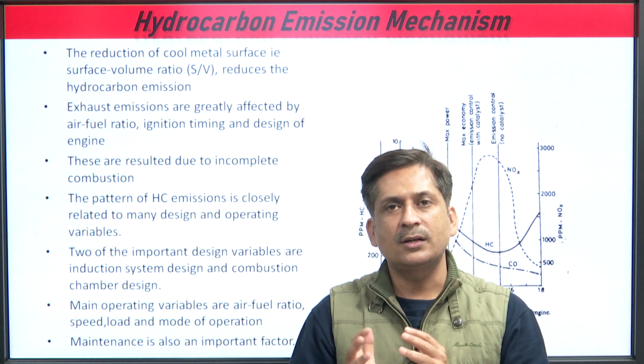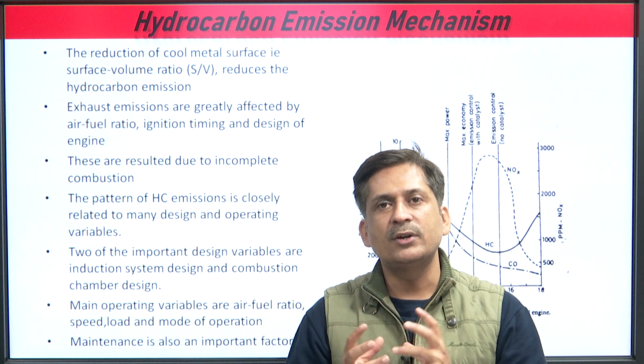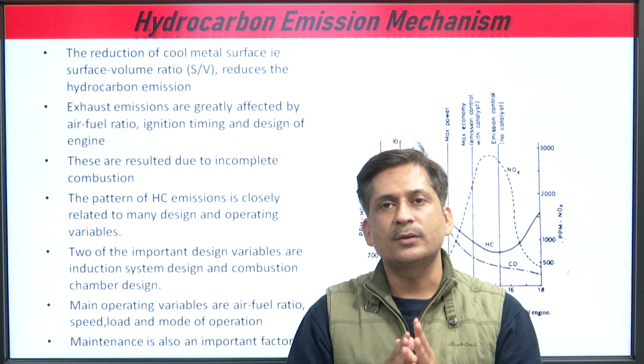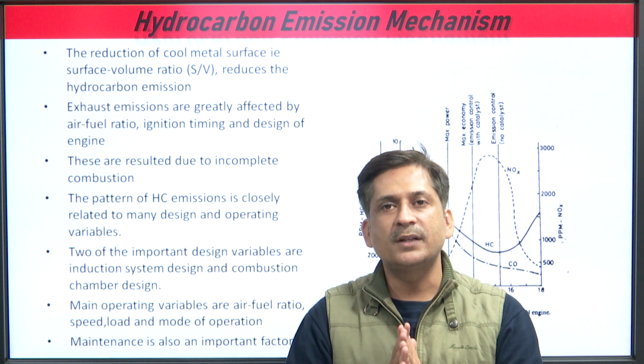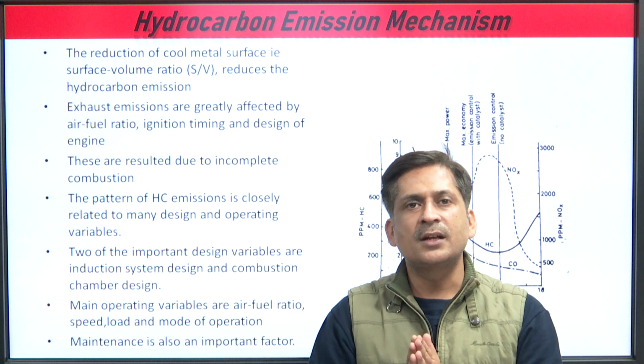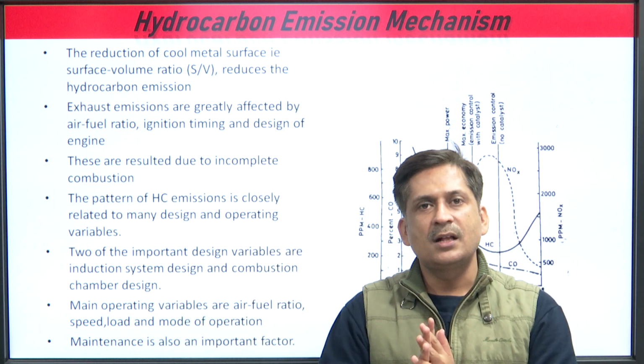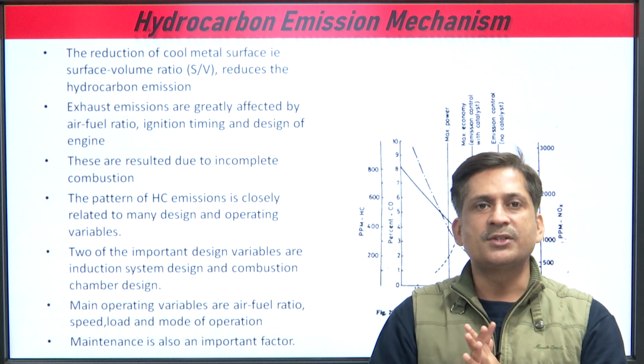We need some swirl, and hindrance-free air flow should be there. We discussed different types of combustion chambers there. So these are the two important design variables: induction system and combustion chamber design.